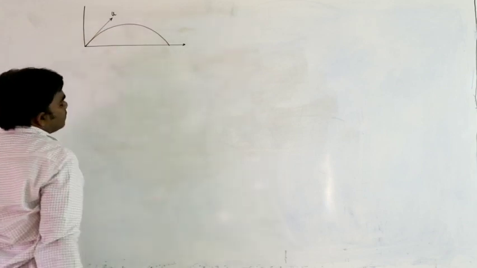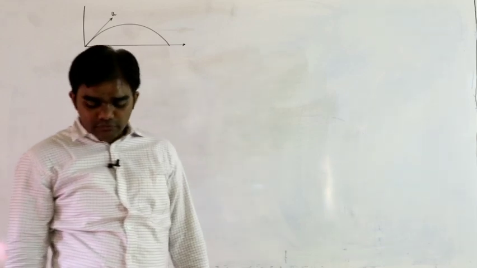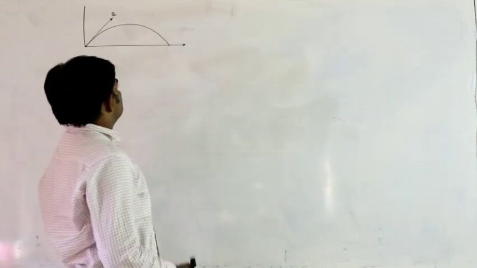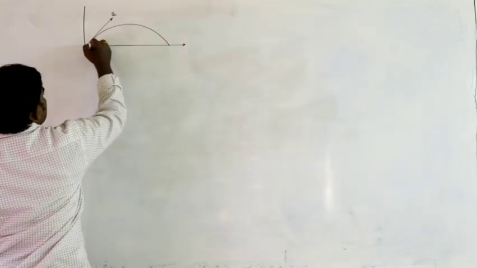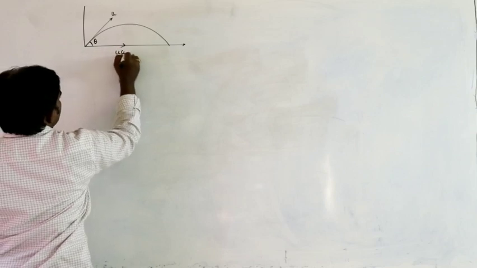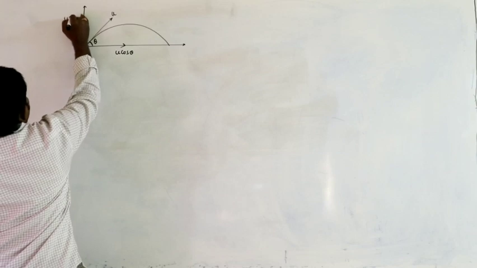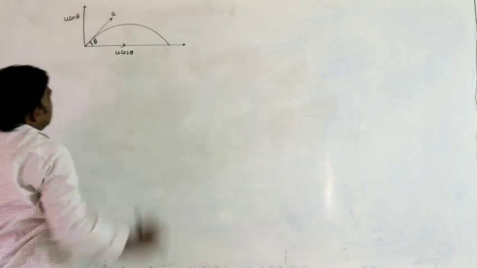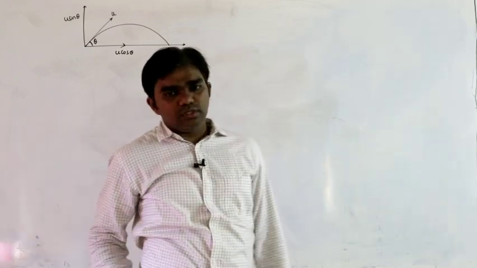The path followed by the body is a parabola. Now in this situation, let us say the angle is theta. Along the horizontal direction it is u cos theta, along the vertical direction it is u sin theta.